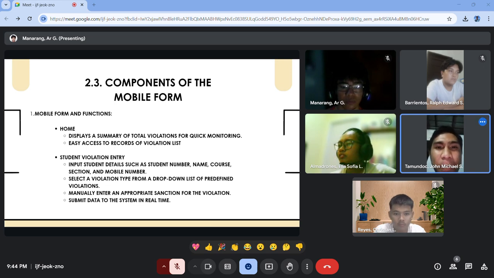violation entry. Input student details such as student number, name, course, section, and mobile number. Select a violation type from a drop-down list of predefined violations. Manually enter an appropriate sanction for the violation. Submit data to the system in real time.